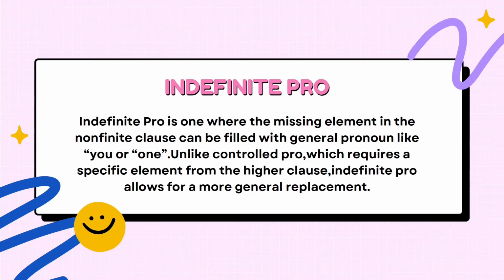This means that the missing subject or object in a non-finite clause can be understood or implied using a general pronoun rather than a specific noun phrase from the higher clause. Indefinite pro also provides more flexibility in sentence construction and allows for broader interpretation of the missing element.